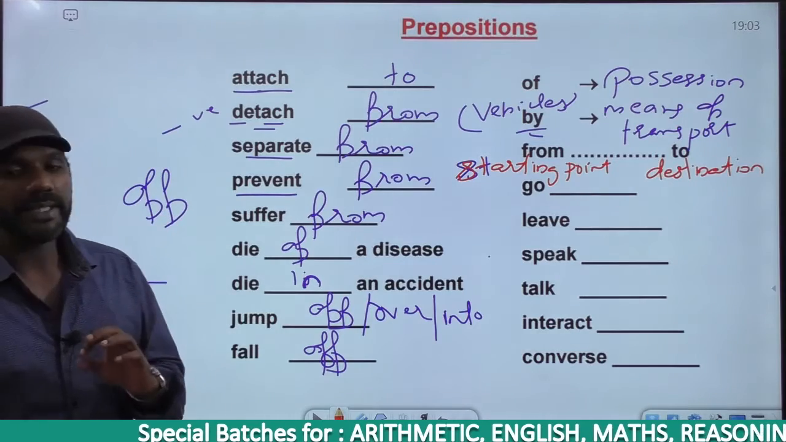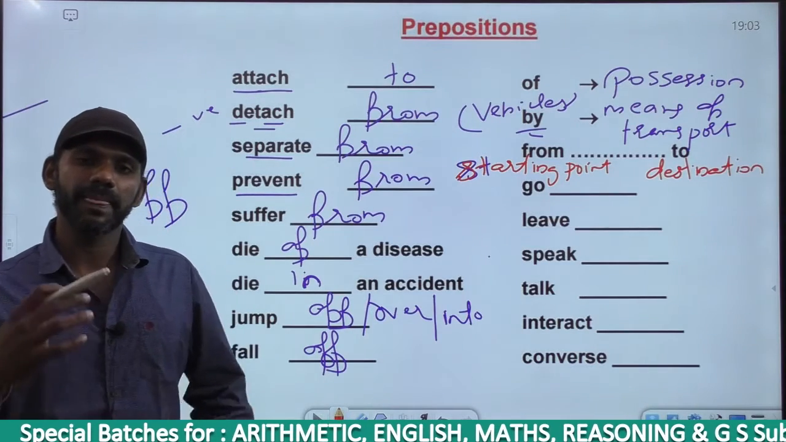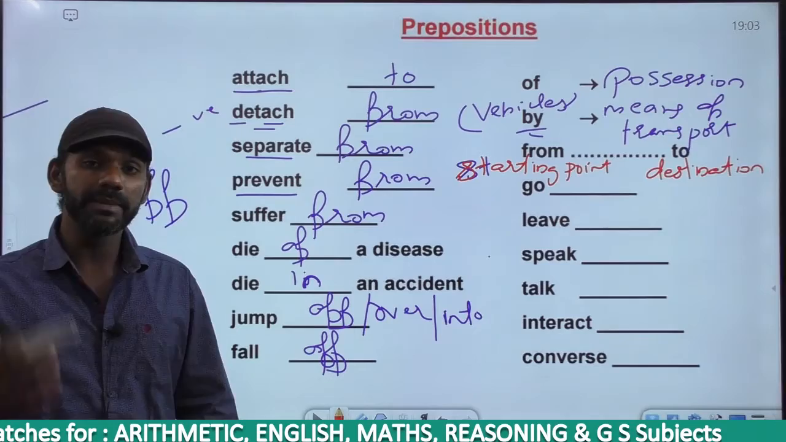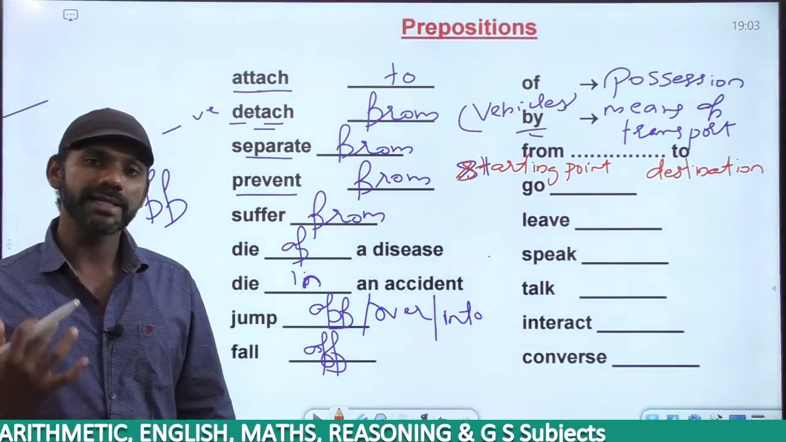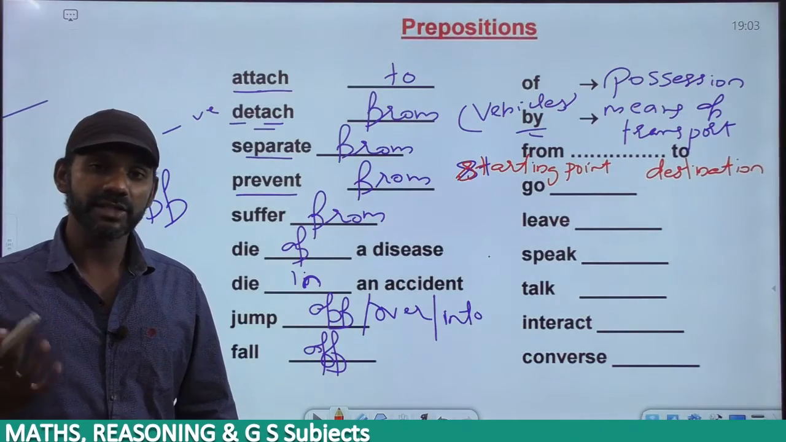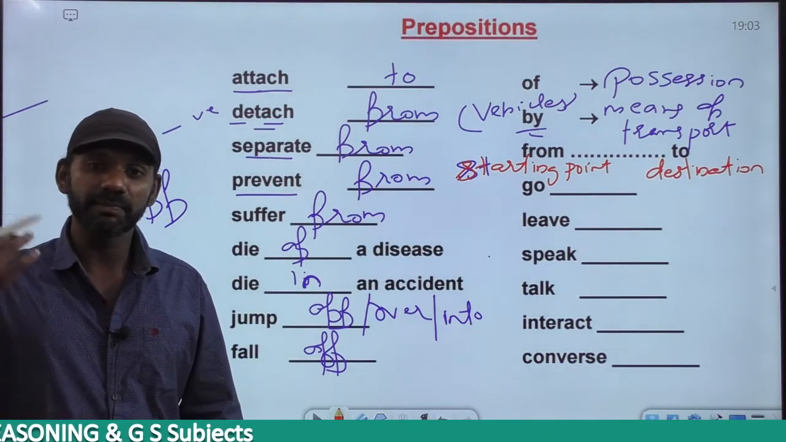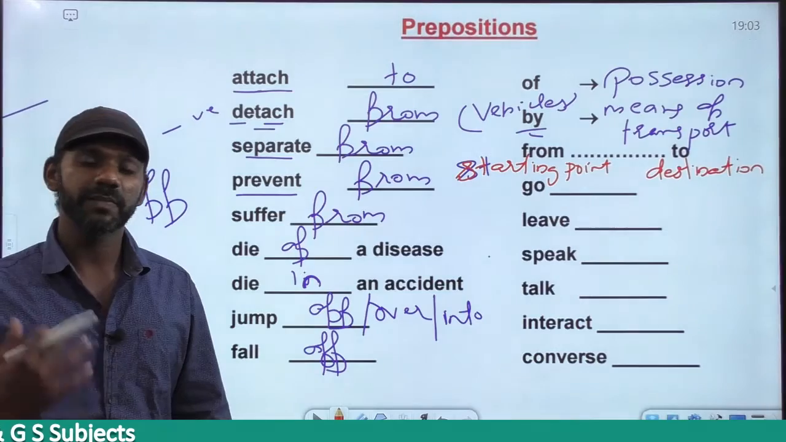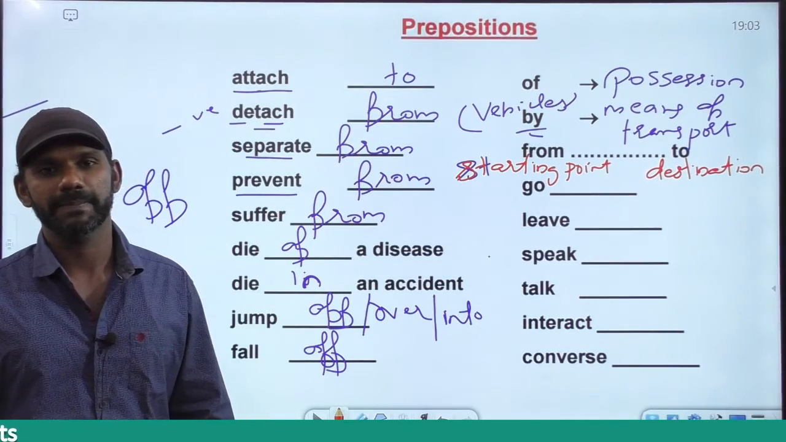Now to always suggests destination. If I say I aspire to become a doctor, what is my intention here, my destination here? My destination is not doctor. My destination here is becoming a doctor. So I aspire to become a doctor.